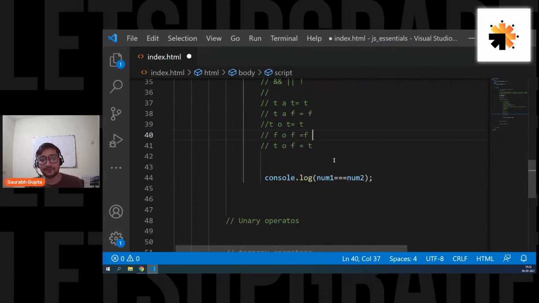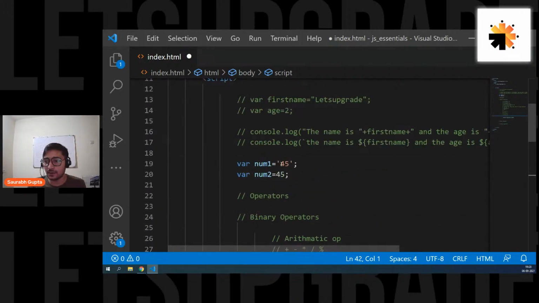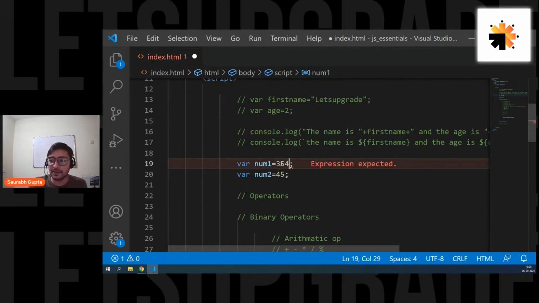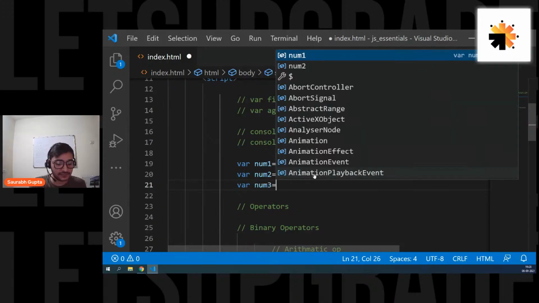Okay, so now let's see. For example, let's say you have this condition, and let me just convert it to number again. And let me have one more variable here: 35, 45. And let's say I have one more, num3, that is 55.